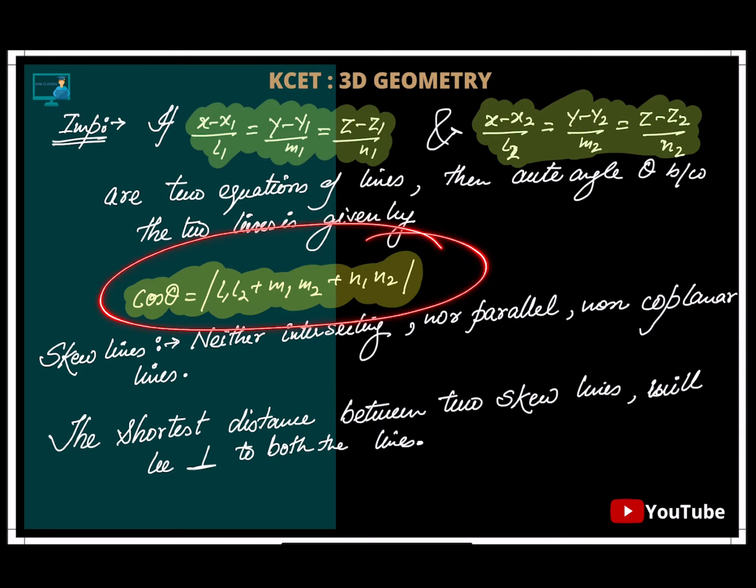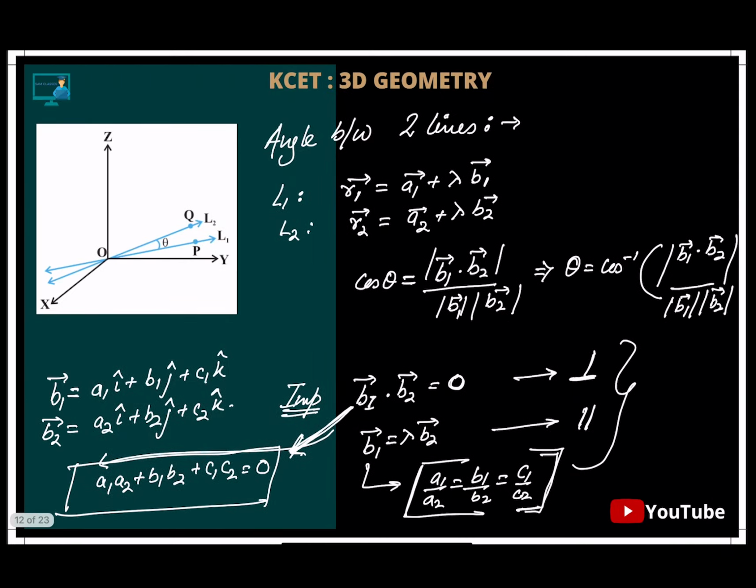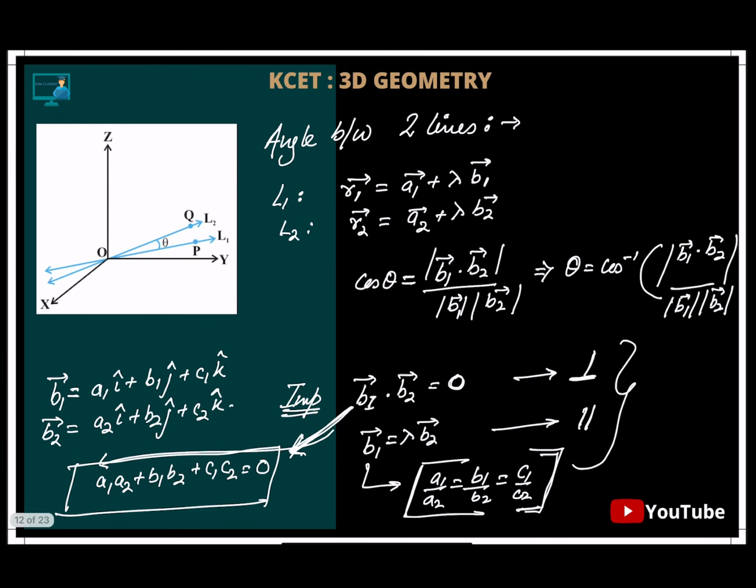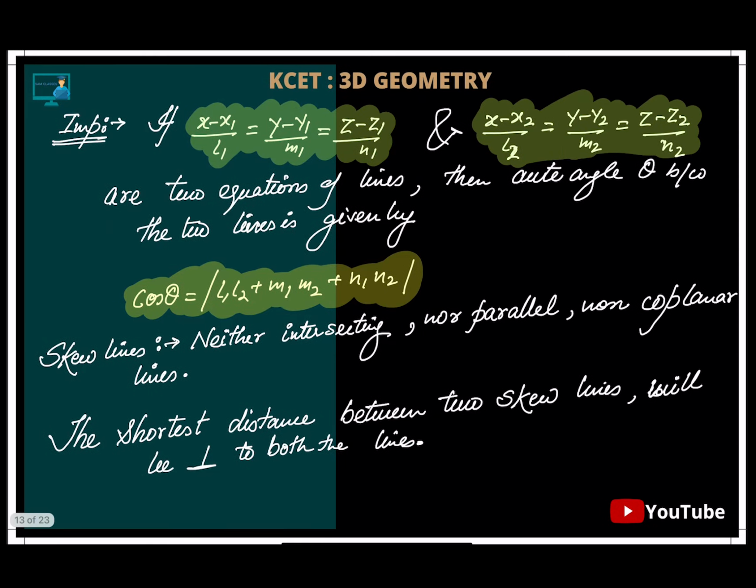Here also same thing. Cos theta directly, just like we were doing with the direction ratios, in place of A1, A2 we will be replacing with L1, L2. So mod of L1 L2 plus M1 M2 plus N1 N2. Okay, that's it. If this is equal to 0, then it is perpendicular. If these two are proportional, then directly we can say the lines are parallel. That's it.